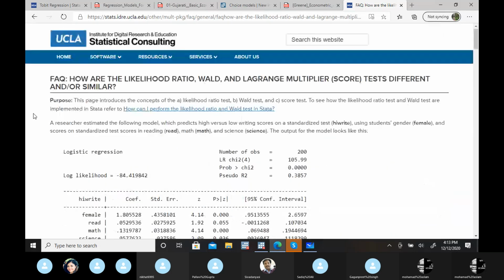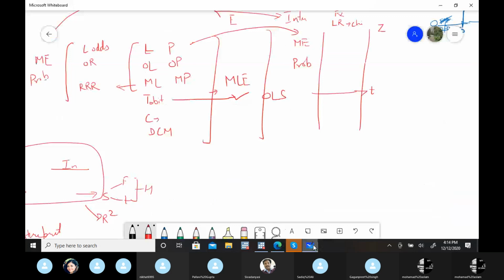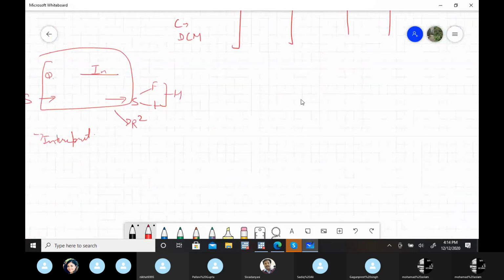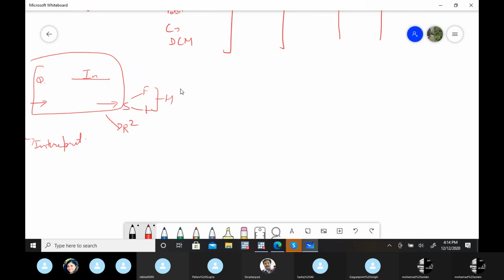So now, maximum is no limit, minimum is always the limit. Yes, I have this limit on what content I can teach you in a particular duration. So this is a truncated case, right? Yes, there is a limitation. Some minimum we have, but maximum there is no limit. So now it depends upon you how you study these models and how you apply these models in your research.